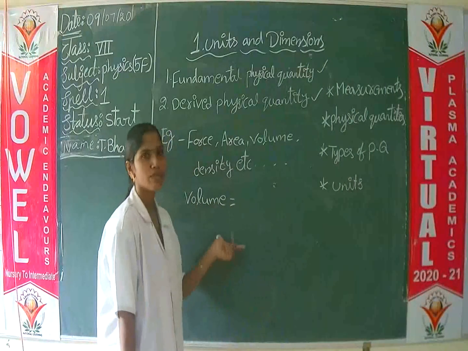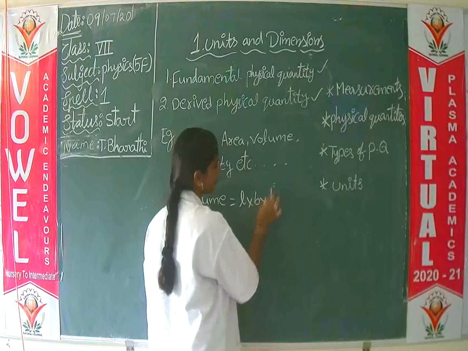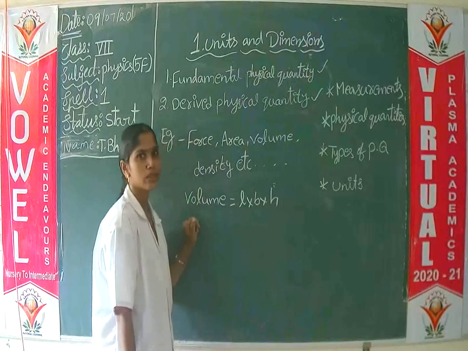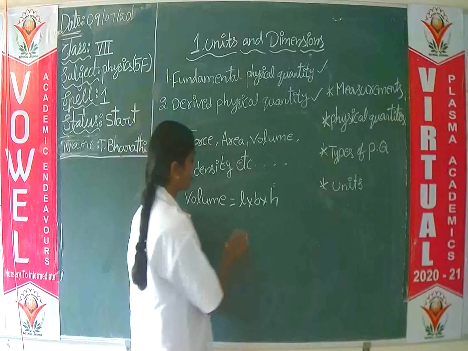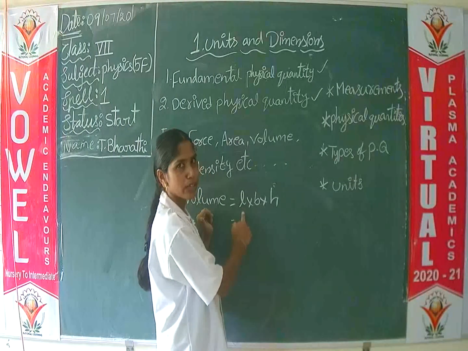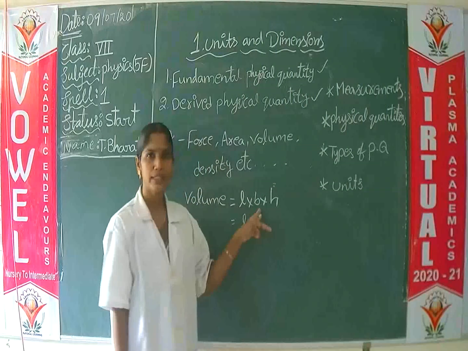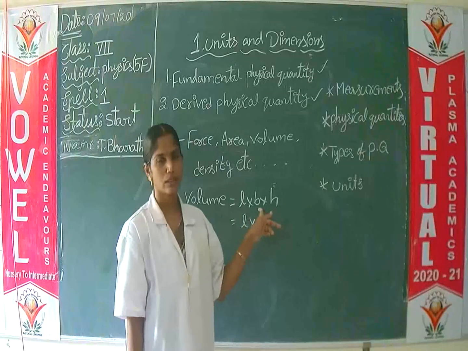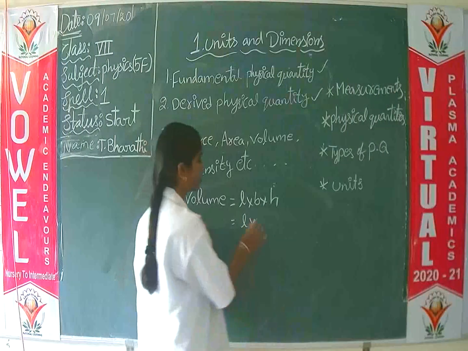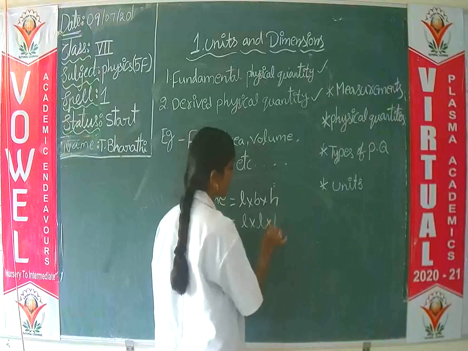Volume. What is the formula of volume? Volume equals length into breadth into height. We know the formula of volume. Here length is a fundamental physical quantity. We know that one. And breadth is nothing but length, yes or no? We know that one. And height also is nothing but length only.